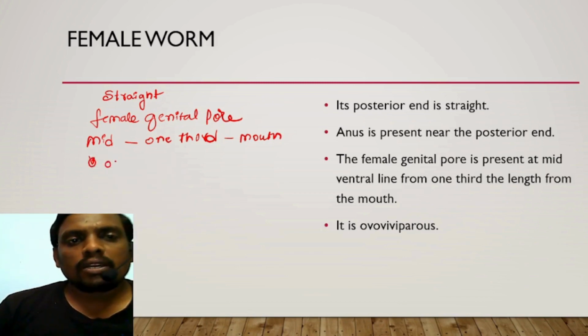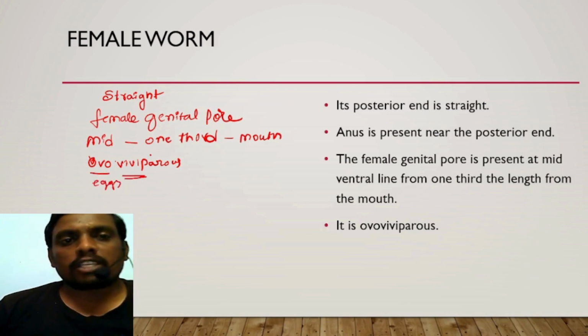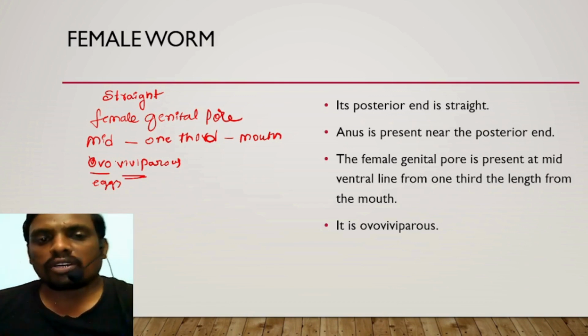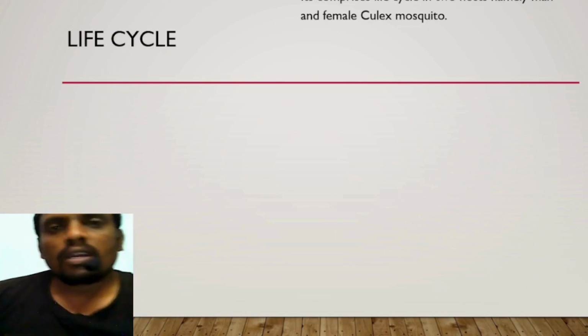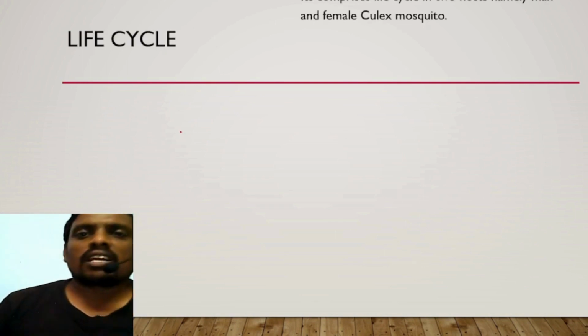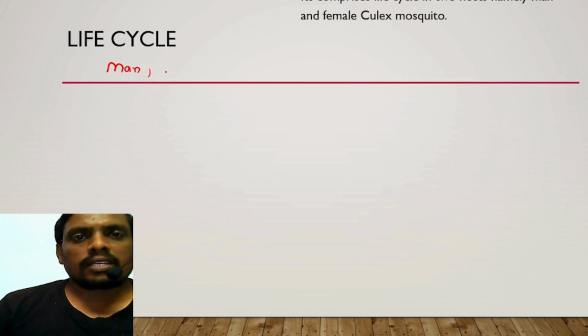What do you mean by ovoviviparous organism? It can lay eggs, and at the same time it can give birth to young ones or larvae. Such organisms are called ovoviviparous organisms. Life cycle: it completes its life cycle in 2 hosts. You know very well about the 2 hosts, namely man and the secondary host, the culex mosquito.